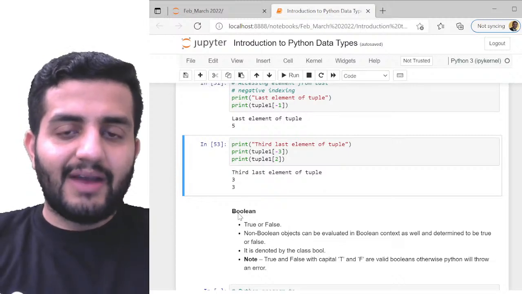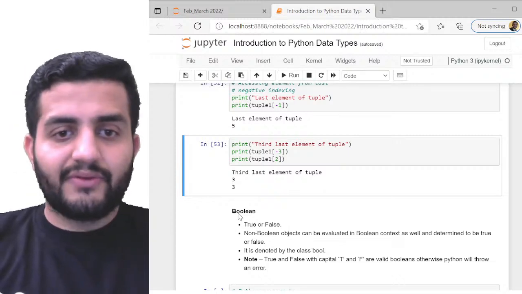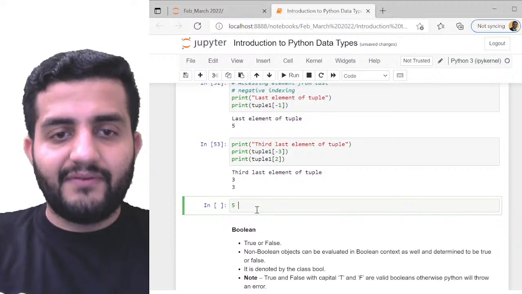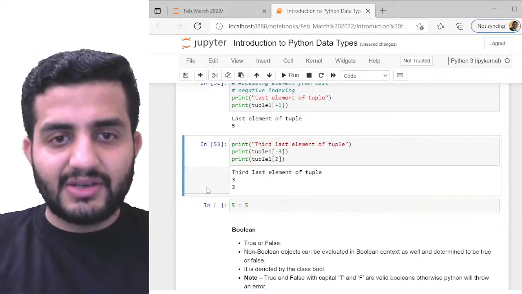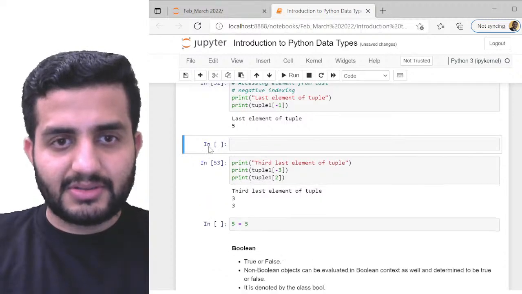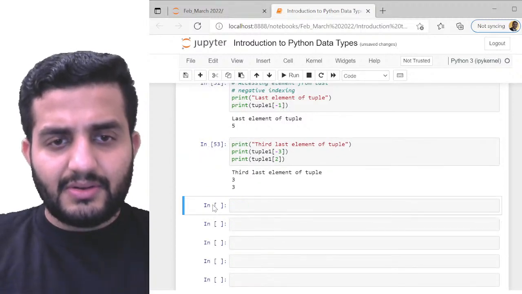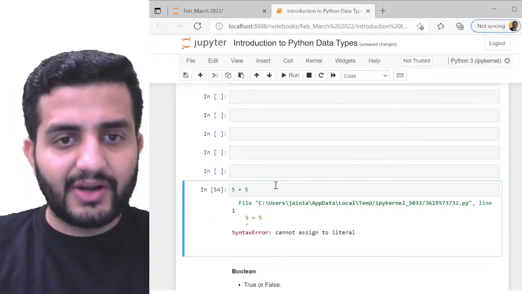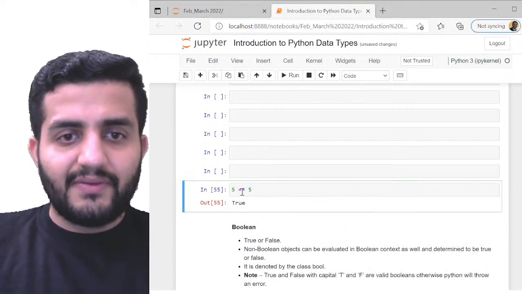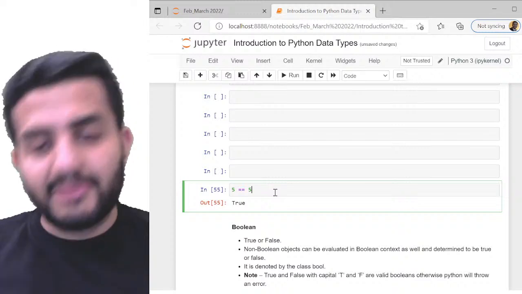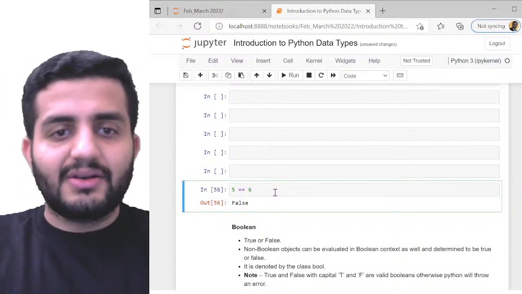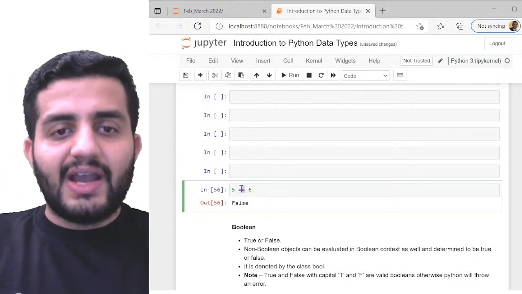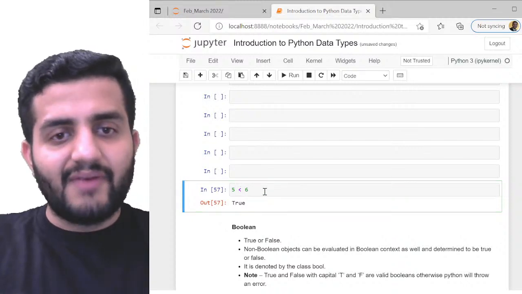Non-Boolean objects can be evaluated in a Boolean context as well, determined to be true or false. For example, 5 is equal to 5. This is true, right? This is pretty much valid. So if I give 5 is equal to 6, this is false. This is not true. This is incorrect, right? But what if I give 5 is less than 6? This is still valid. This is true. So it'll give me true.